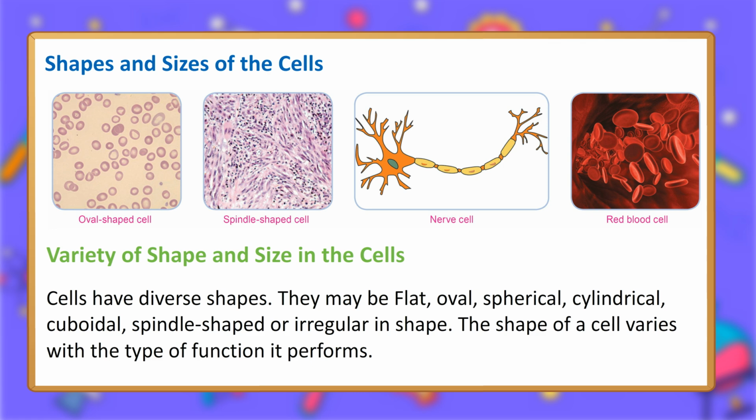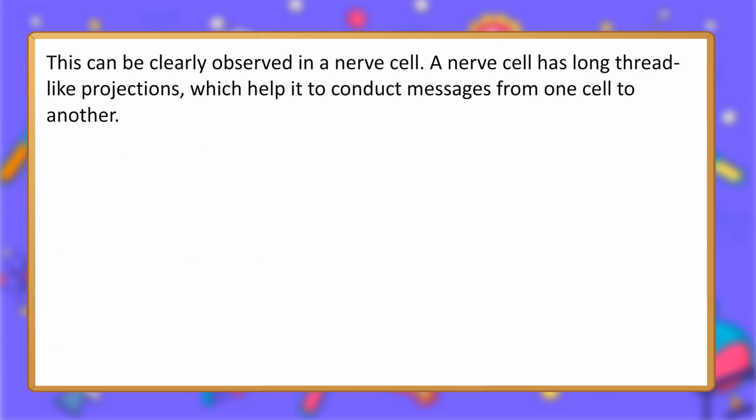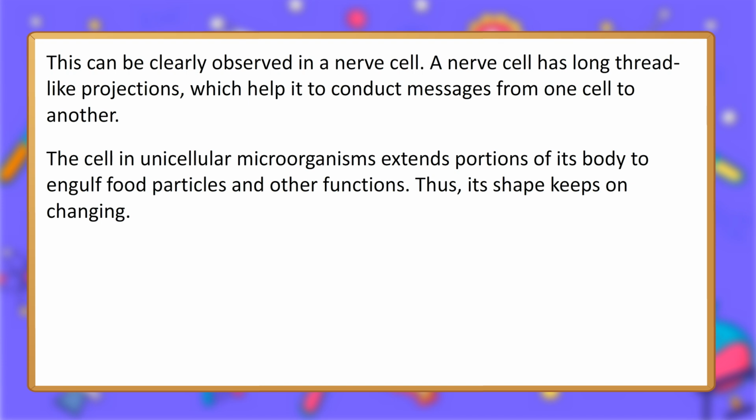Variety of shape and size in the cells. Cells have diverse shapes. They may be flat, oval, spherical, cylindrical, cuboidal, spindle-shaped or irregular in shape. The shape of a cell varies with the type of function it performs. This can be clearly observed in a nerve cell. A nerve cell has long thread-like projections, which help it to conduct messages from one cell to another. The cell in unicellular microorganisms extends portions of its body to engulf food particles and for other functions. Thus, its shape keeps on changing.